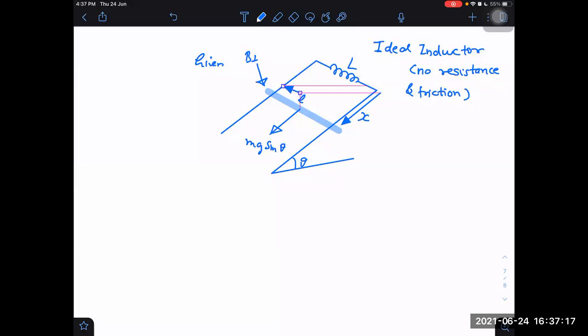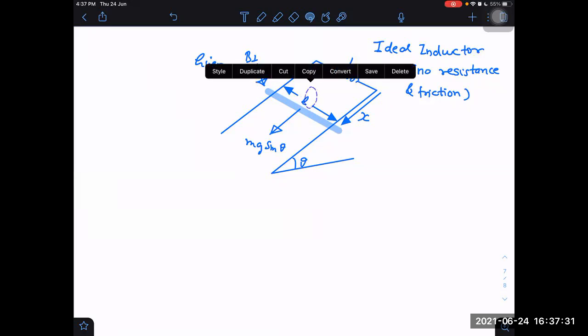Yes, sir. Why are you thinking so? Because of BIL. F is equal to BIL in the opposite direction. But it was always BIL, no? Not only in this present case. Why was it not decreasing anywhere till now? Not in case of capacitor, not in case of resistance. And why are you expecting it will decrease?